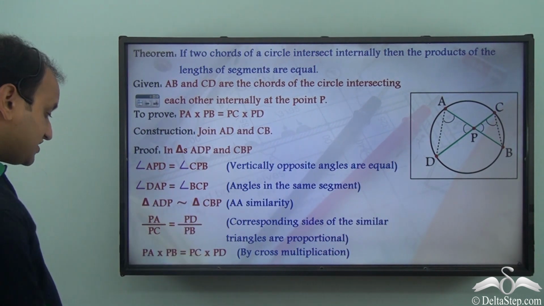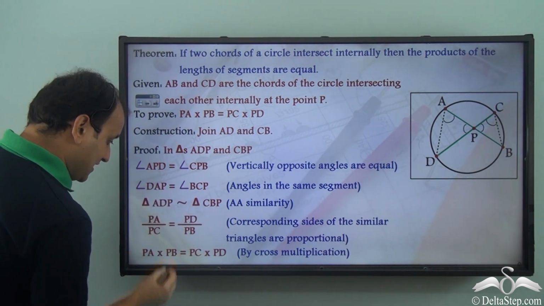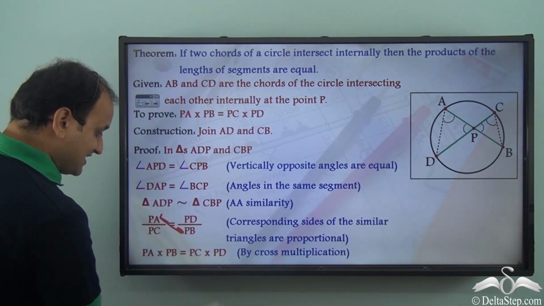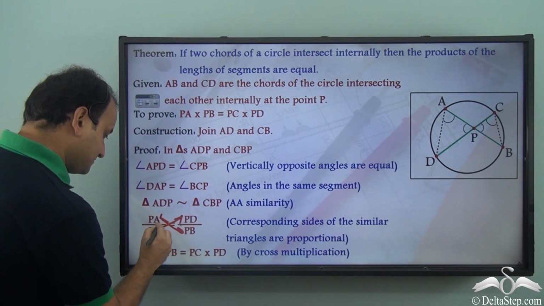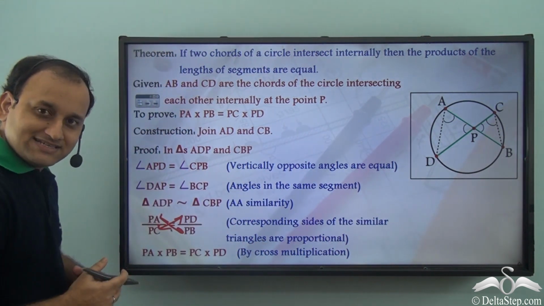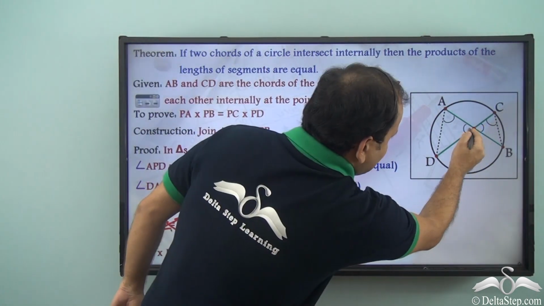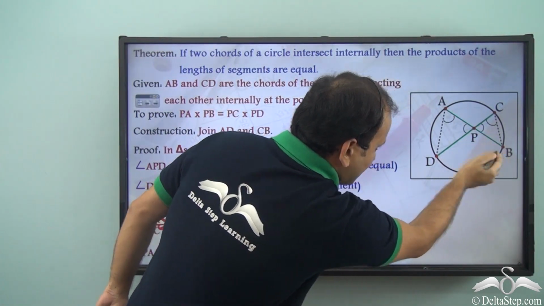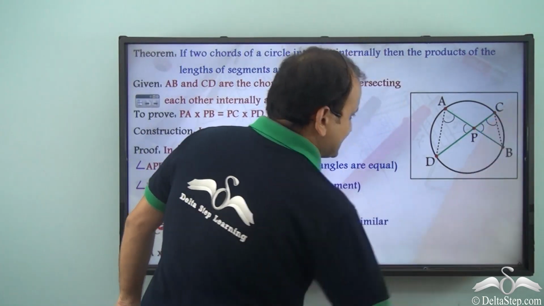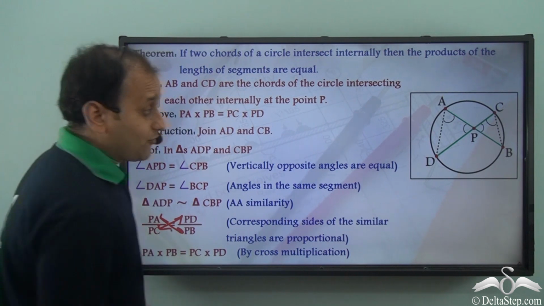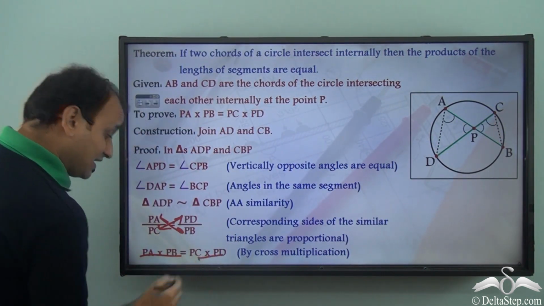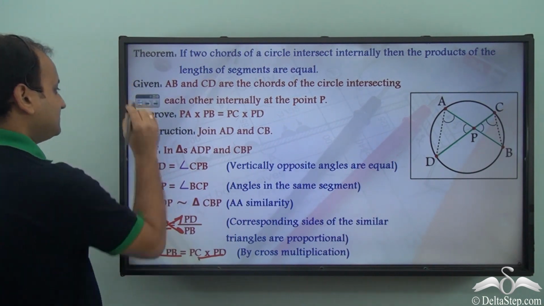By cross multiplication, PA into PB is equal to PC into PD. And this is what we needed to prove. That is PA into PB, the two segments of chord AB, and PD into PC, the two segments of chord DC, and their products are equal.